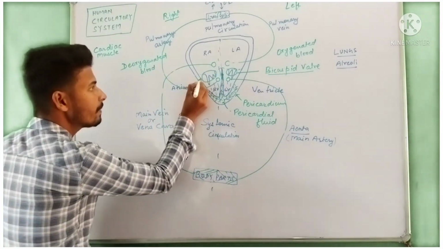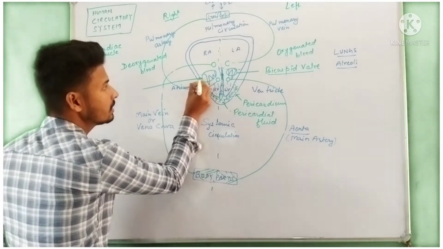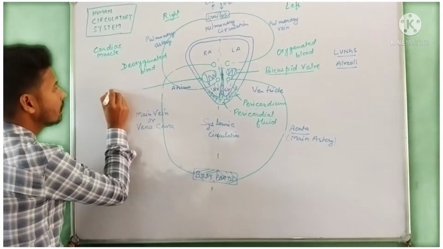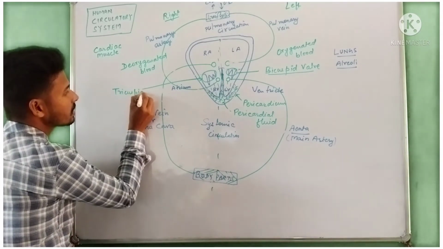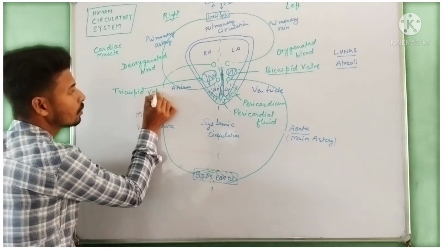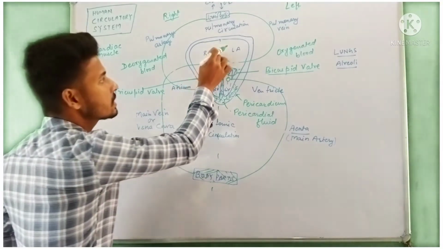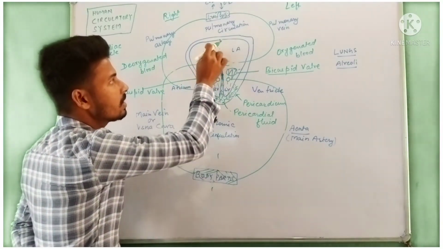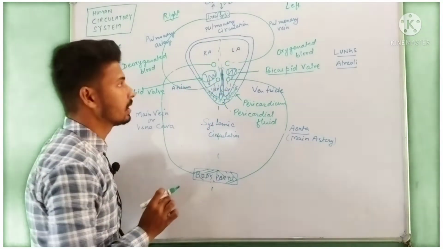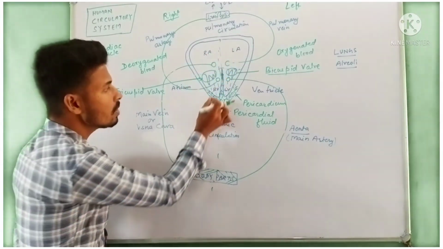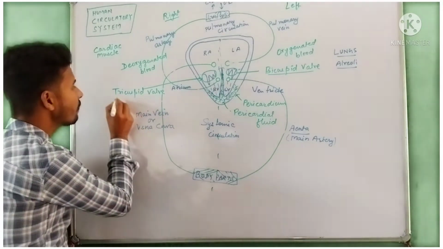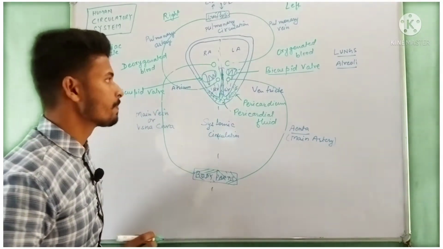In the same way, on the right side there is a tricuspid valve, through which the blood is transported from the right atrium to the right ventricle.